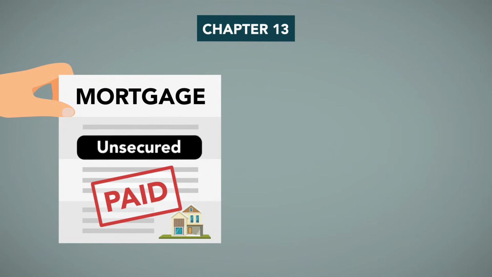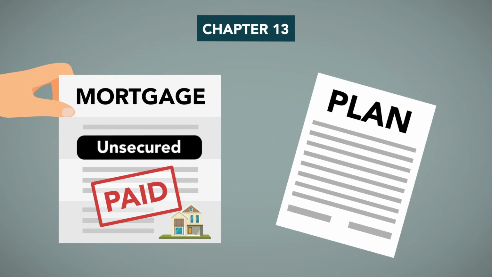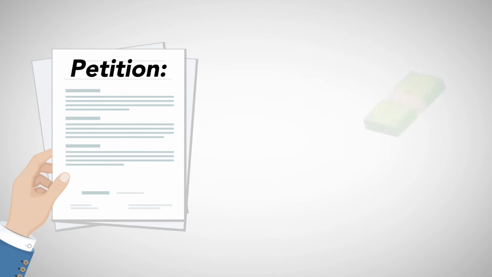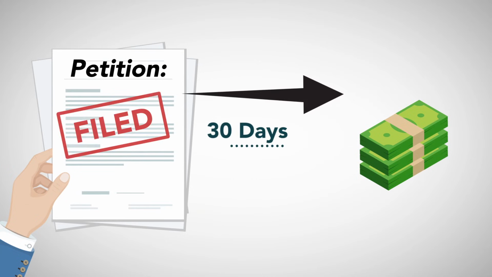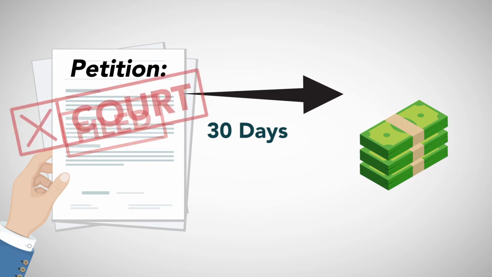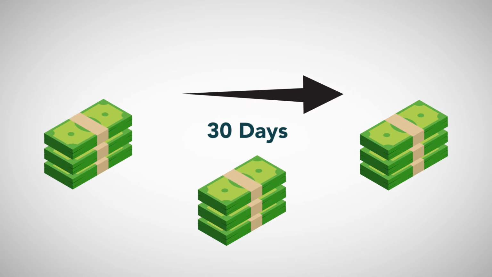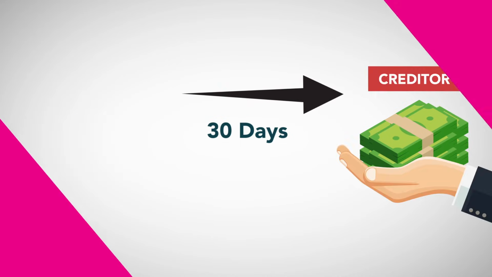Unsecured creditors have few rights, but the plan must treat them at least as well as they would be treated in a Chapter 7. They go through the same proof of claim process as in a Chapter 11. The debtor must begin making payments under the plan within 30 days of filing the petition, even if the plan has not been approved by the court. Any payments due within those 30 days must be paid directly to the creditor.